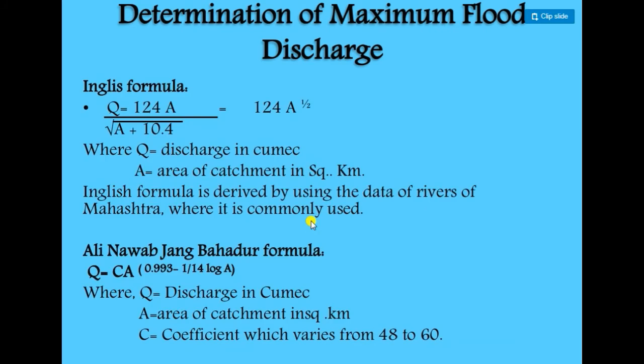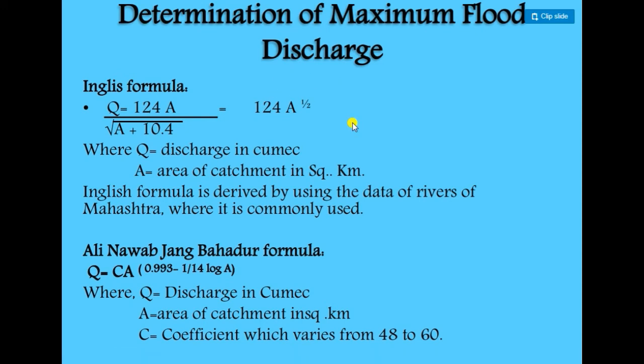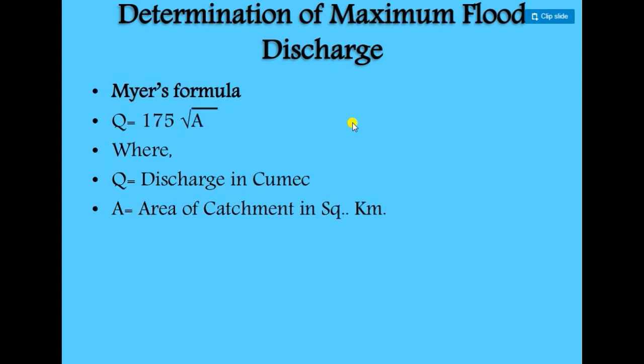The English formula is also helpful for finding the maximum flood discharge. There may be lots of formulas for finding the maximum flood discharge, based on different innovators and different researchers who published them in research papers by calibrating with past data. We can use the Ali Nawab Jang Bahadur formula and the English formula. Different researchers presented these formulas in their research papers, and we can use them for calculating the discharge. One is Mayer's formula, 175 under root A.